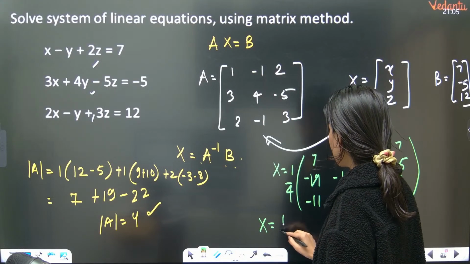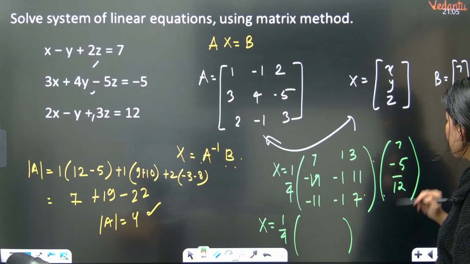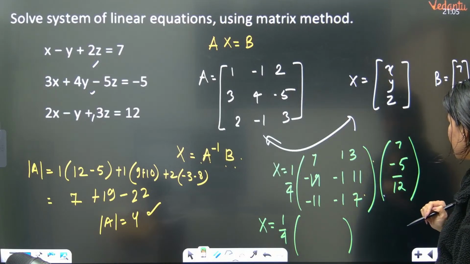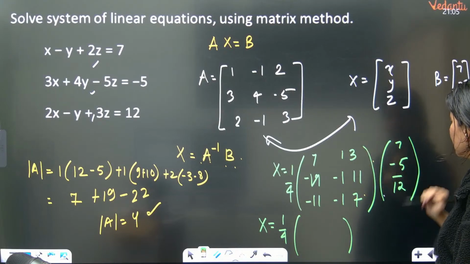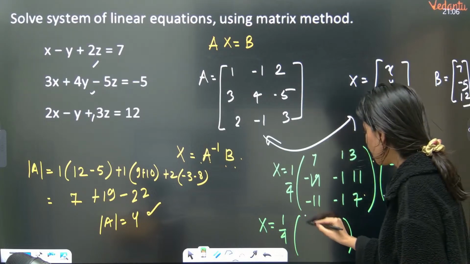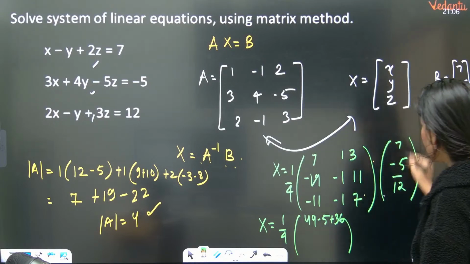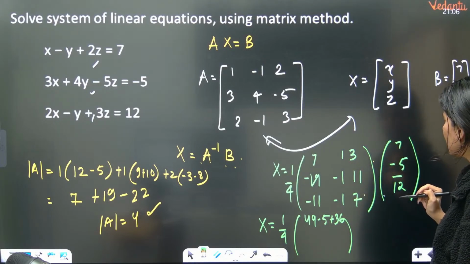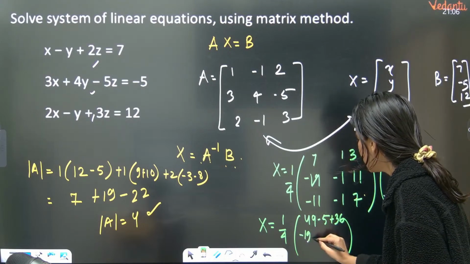Matrix X is equal to 1 upon 4. Now understand, 7 sevens are 49, minus 5, and plus 36. 7 sevens are 49, then minus 5 and plus 36. So 49 minus 5 plus 36. This multiply this. So minus 17 into 9, and so minus 19 into 7.